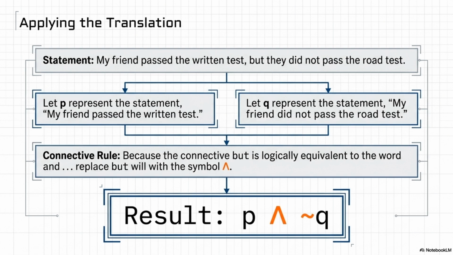The word in the middle is but, and you mentioned earlier that but acts just like and. In logic, it requires both things to be reality. Right. My friend really did pass the written test, and they really did fail the road test. So I'd use the upward wedge symbol. That means the whole messy sentence translates cleanly to P and not Q.